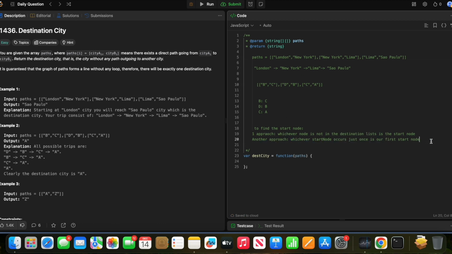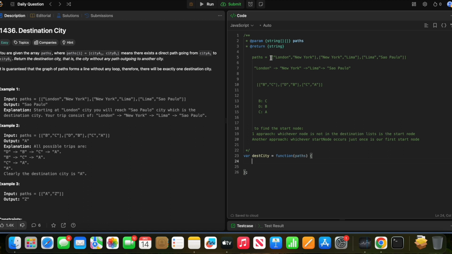Are there any other approaches to find the start node? I think this will work. So let's code this approach: whichever start node occurs just once is the first start node. But what about this coding? Whichever node is not in the destination nodes is the start node. So we have C, B, A, and A, B, C, D. I think this one is easier to code, so I'll just code this. Another approach: whichever start node occurs just once is our first start node, right?